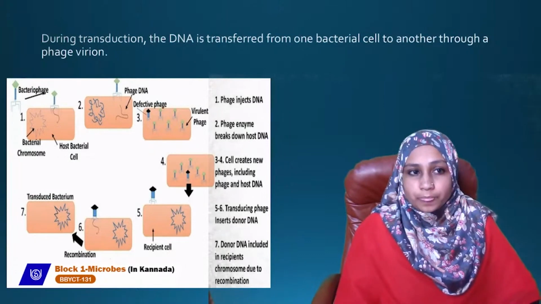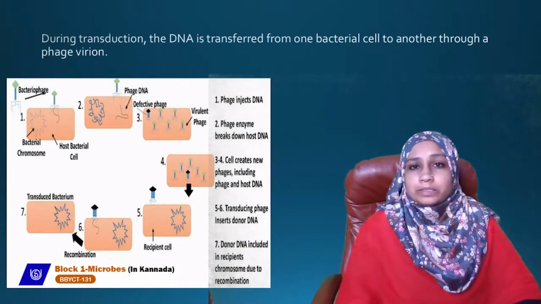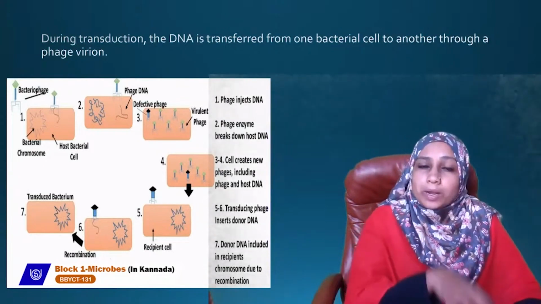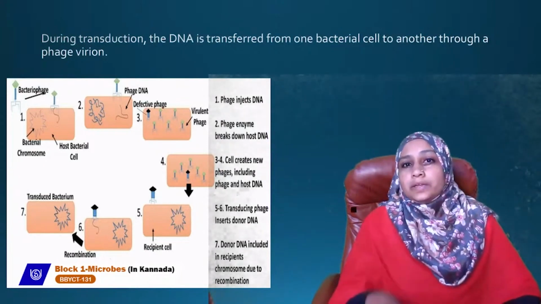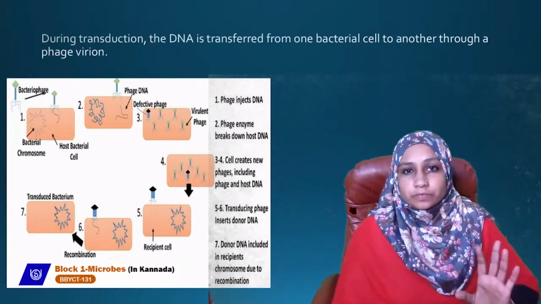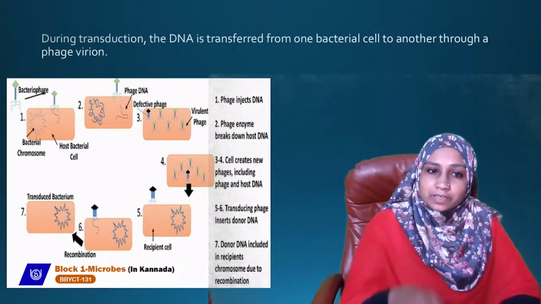So during transduction, again there is no physical contact between the two bacterial cells. The DNA is transferred from one bacterial cell to another through a phage virus. The first step is the phage injects its DNA into the bacteria.